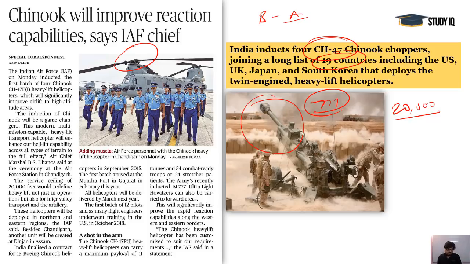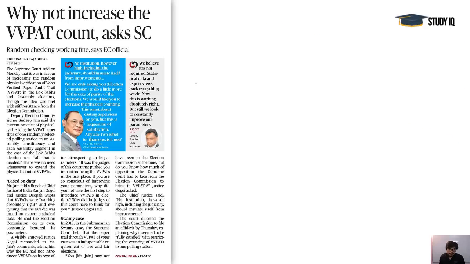So it may work in hostile areas, and you see it is a double engine helicopter here, and it can lift up to 47 troops and even M777 ultralight howitzers. And remember, the name Chinook is taken from a Chinook foehn wind. It's a foehn wind, and it's called the snow eater in North America. So by that also you can remember this particular manufacturer, that it is coming from America, the Boeing company.